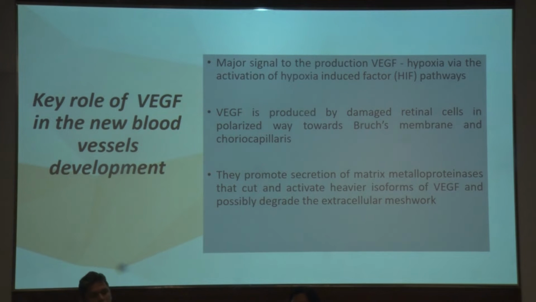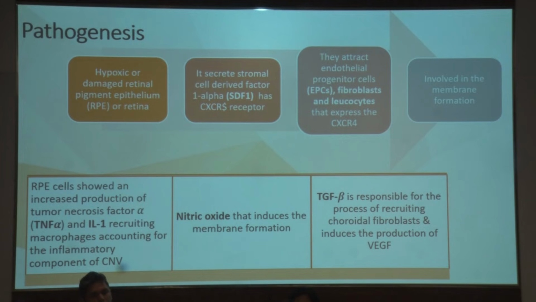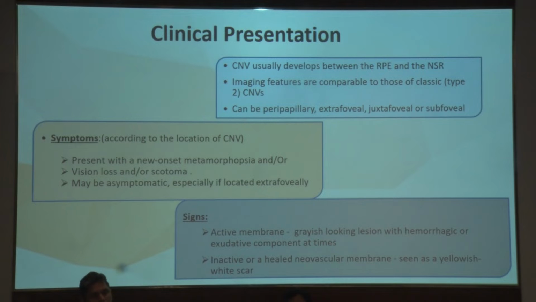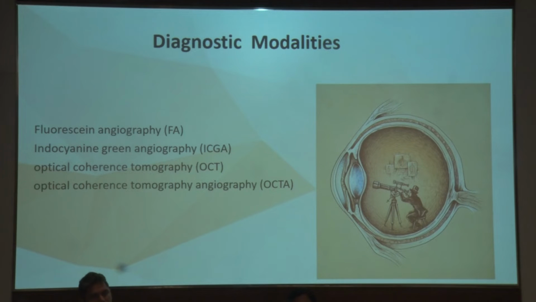VEGF plays a major role in the pathogenesis and also remains the key place where we are able to target this disease. The pathogenesis includes the major role played by tumor necrosis factor alpha, interleukin 1, nitric oxide, and transforming growth factor beta. The clinical presentation is that of metamorphopsia in a patient who till now was only complaining about diminution of vision. So an alteration in the symptomatology of the patient is the first pointer, and dilated fundus evaluation, where we are able to see a CNVM with an associated hemorrhage, is usually a giveaway.